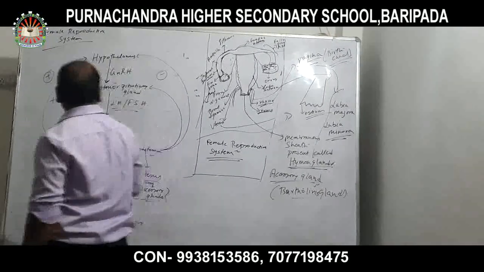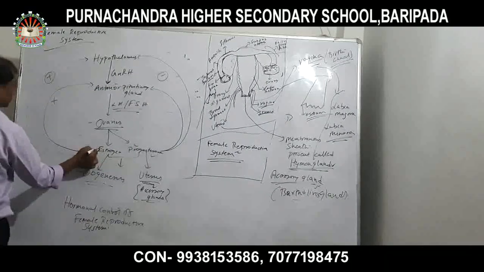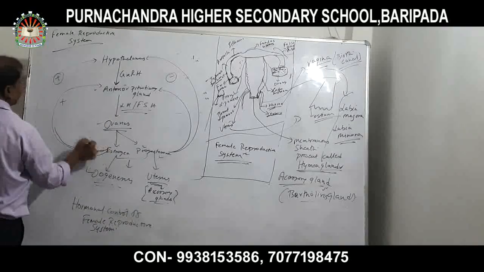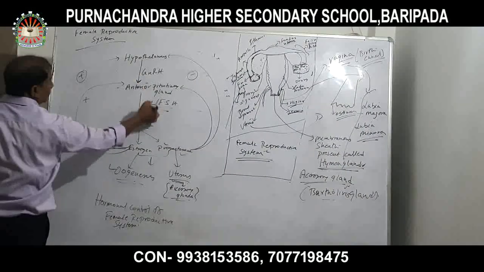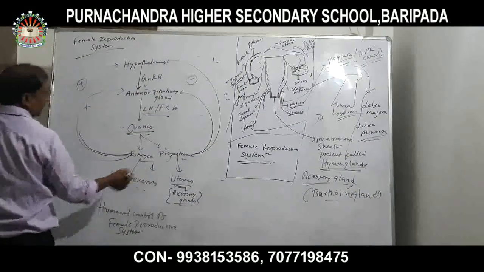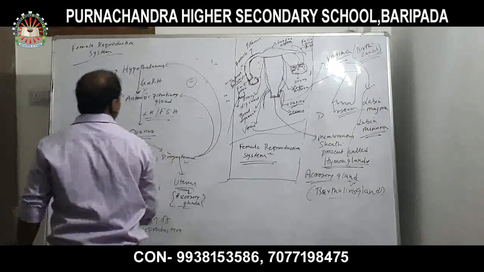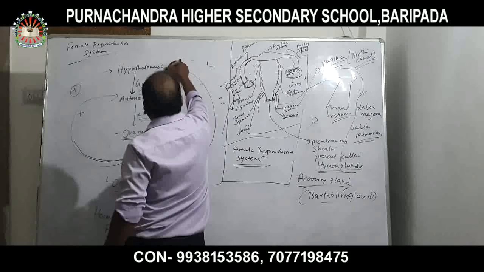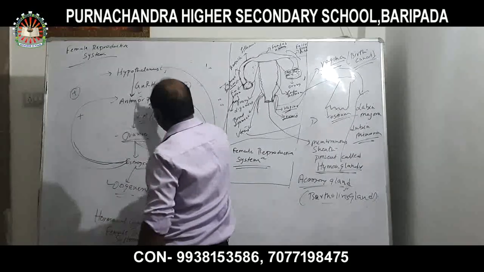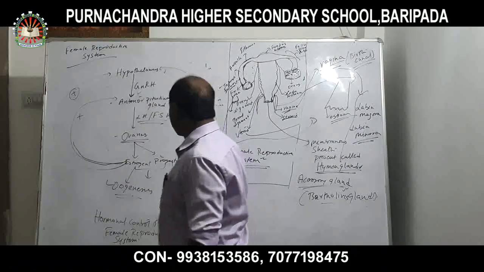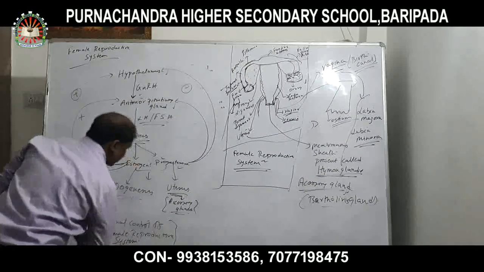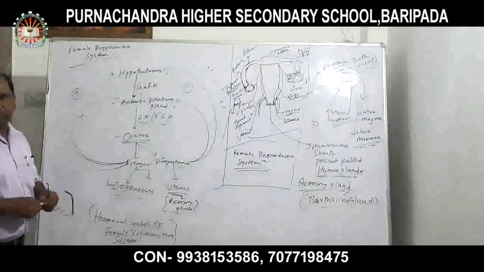Estrogen helps to stimulate and induce the anterior pituitary gland and hypothalamus to release these hormones. At the same time, estrogen and progesterone also inhibit the anterior pituitary gland and hypothalamus from releasing these hormones. This is the hormonal control of the female reproductive system. Over. Thank you.